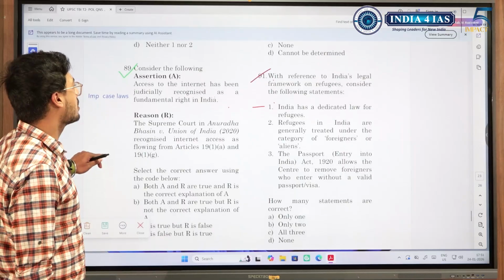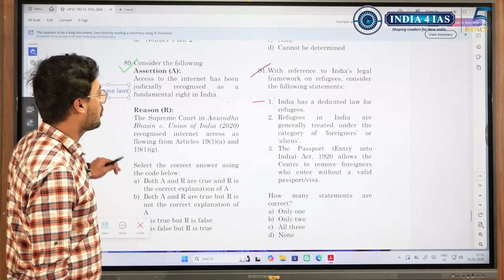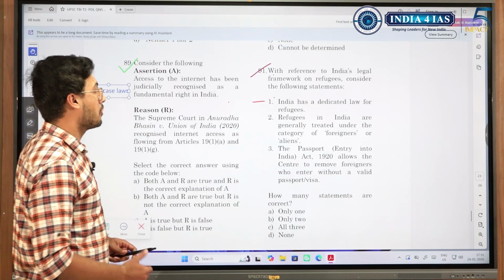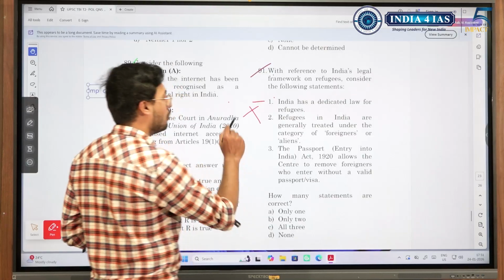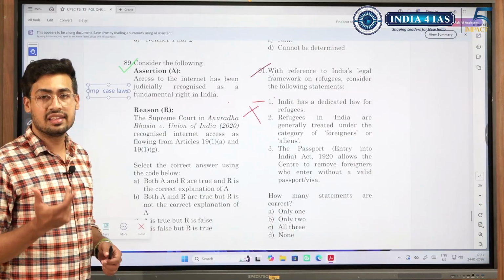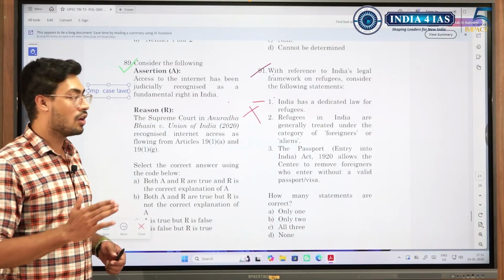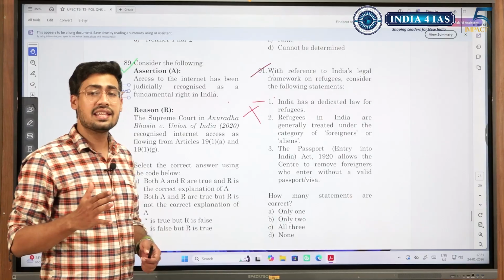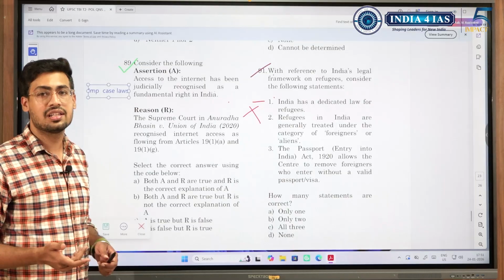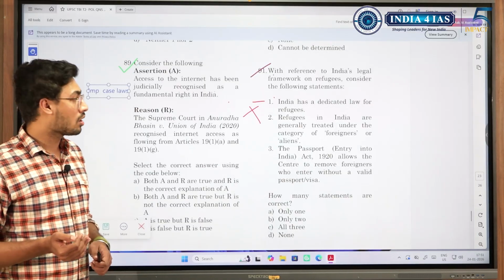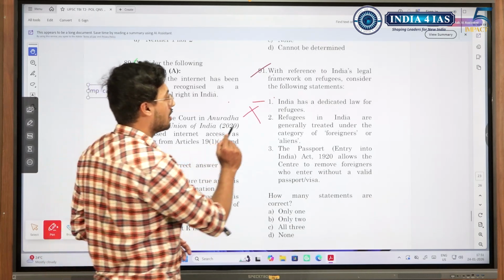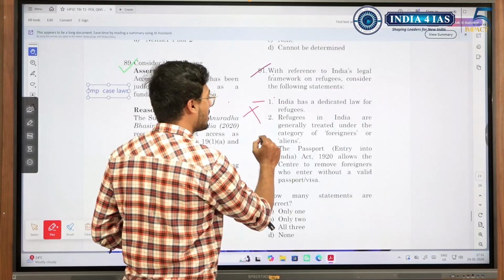Like I said, important case laws. Then India's legal framework on refugees. India does not have a dedicated law for refugees. We use this thing in case studies, because when there is some issue going on in a neighboring country and there is an influx of refugees into India, and they have given us a case study, we tell that India is not compelled by law to take refugees, but India does it to promote fraternity. So India's dedicated law for refugees, this is a knowledge question. Refugees in India are generally treated as a category of foreigners or aliens.